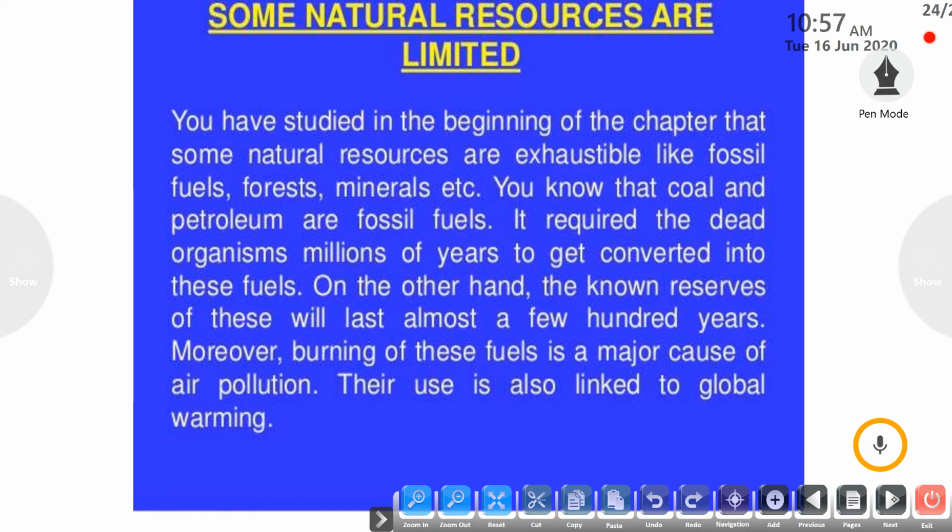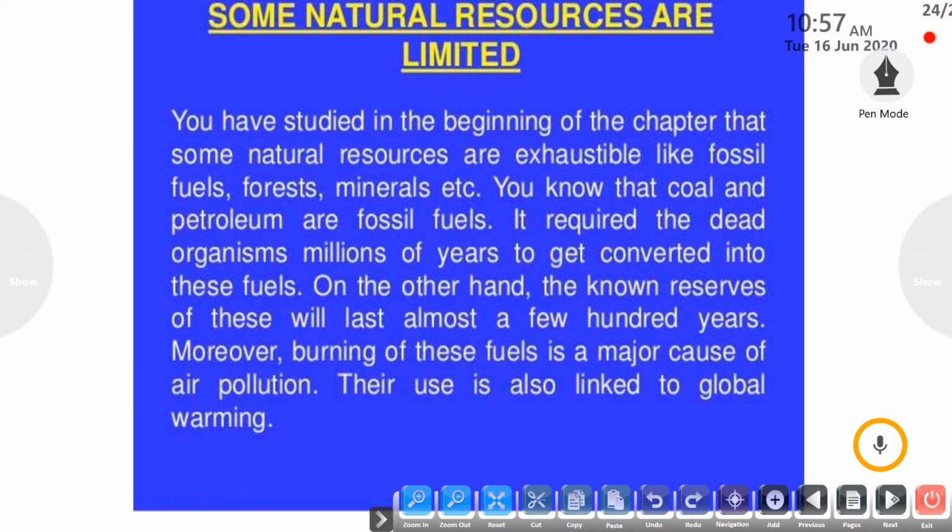The known reserves will last only a few hundred years. They are present in very limited quantity and can be exhausted by human activities in the coming time. Moreover, burning these fossil fuels is a major cause of air pollution, releasing carbon dioxide and carbon monoxide that can cause various respiratory diseases.